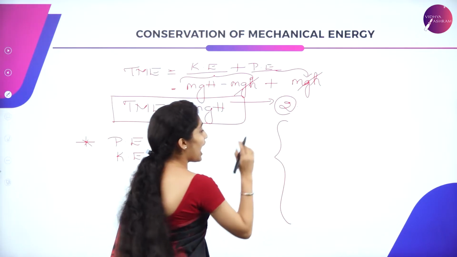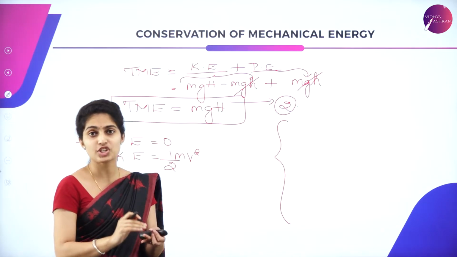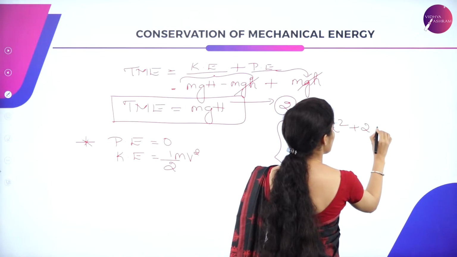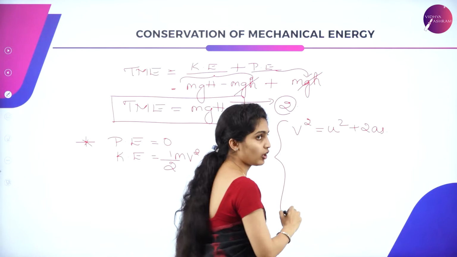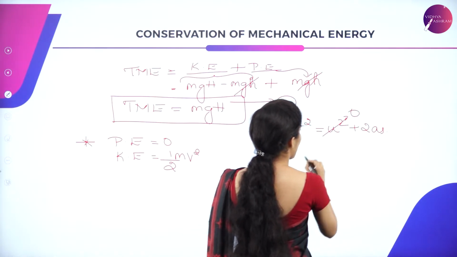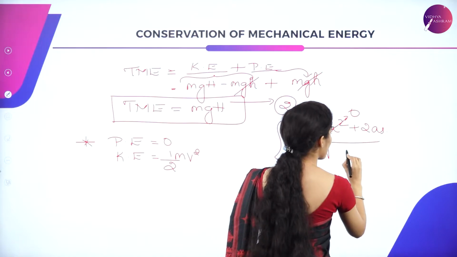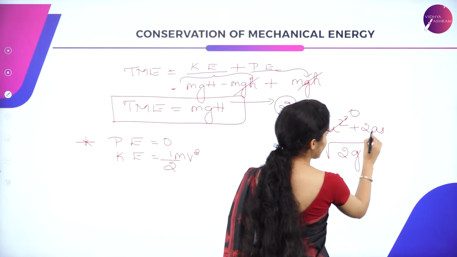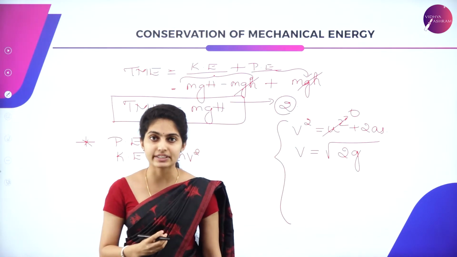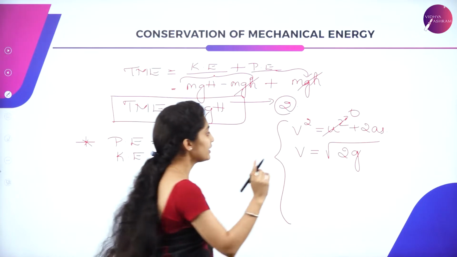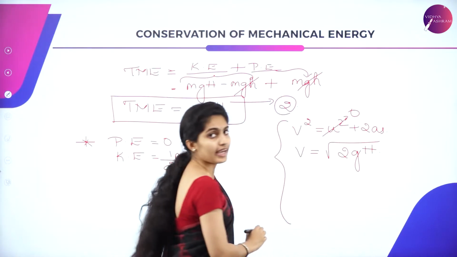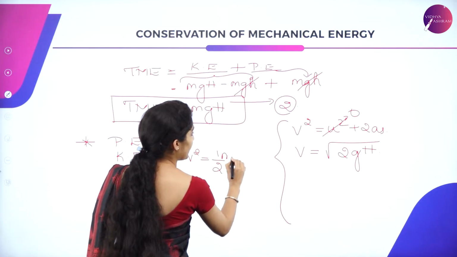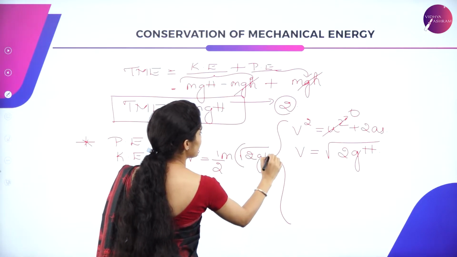So once again, having the equation of motion, that is the position-velocity expression v squared is equal to u squared plus 2as, wherein your initial velocity is always said to be 0, and you have got v is equal to root of 2 into acceleration due to gravity, that is why you're mentioning a as g, and s is the height. Here you're considering the complete height, that is the total height, only H. Okay, so now substitute for v here. You have got half m root of 2gH the whole squared.